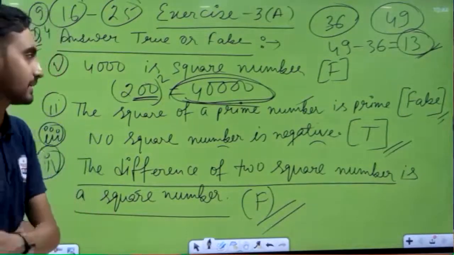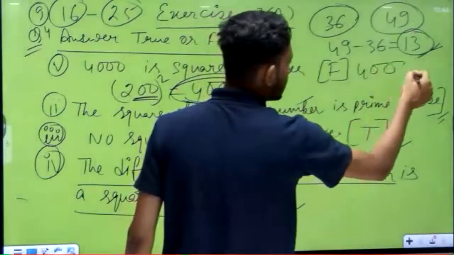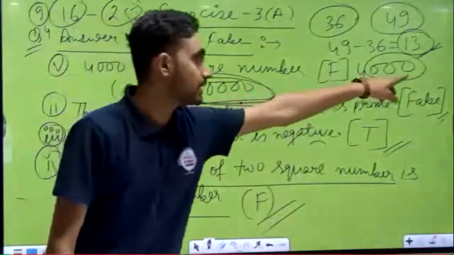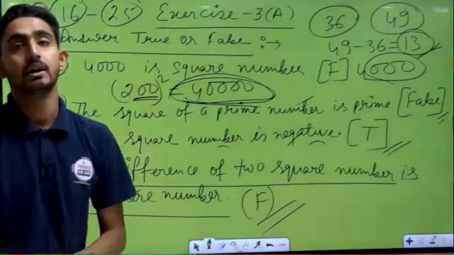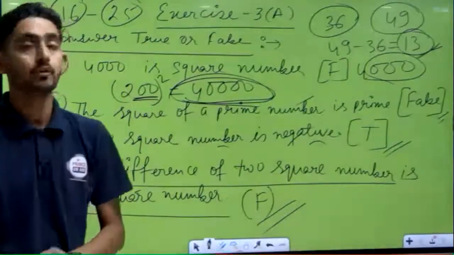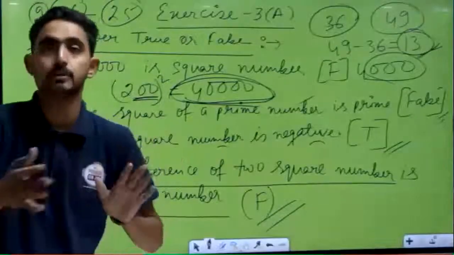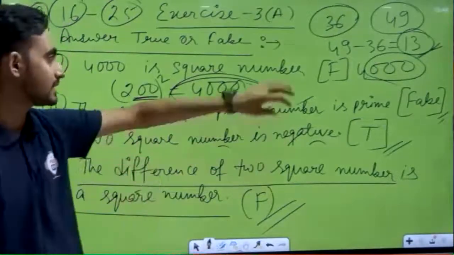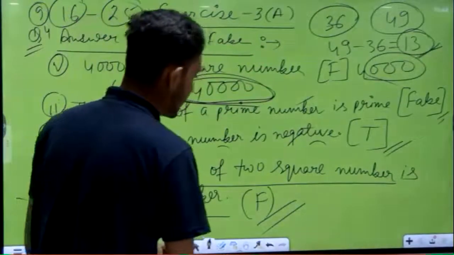Yes, this is also the correct answer. Because if you observe here 4,000, if I write it down, there is an odd number of zeros. Here 3 zeros are there. And as I told you yesterday also, in the property of square numbers, when an odd number of zeros are there at the end of the number, then this is not a perfect square number. That's why we can say this is not a perfect square number. Got it? So fourth question, I hope no doubt is there.